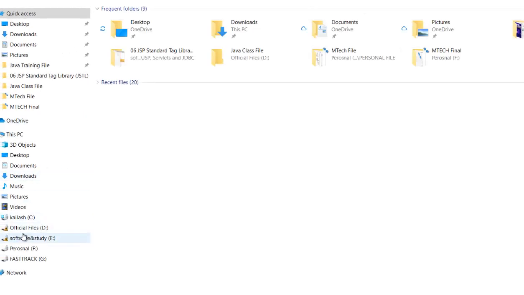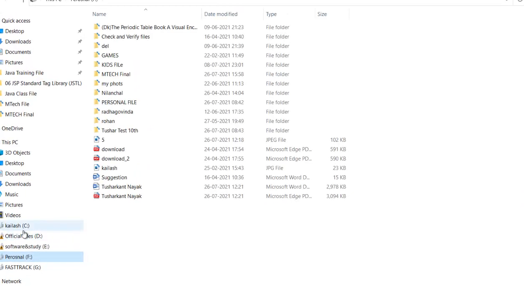Let's say I am writing here com.lme.myfile. This is my package name. What does it mean? It means com dot lme dot myfile, coming to the folder structure.